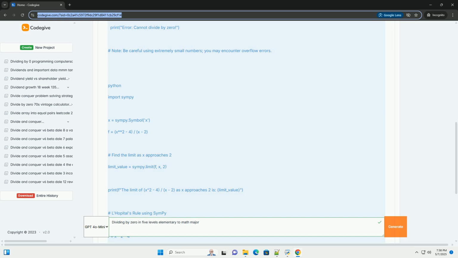If x equals -1, 1/x equals -1. If x equals -0.1, 1/x equals -10. If x equals -0.01, 1/x equals -100.